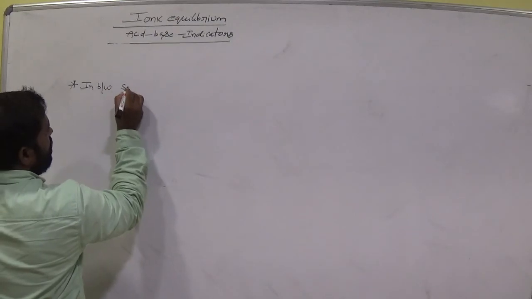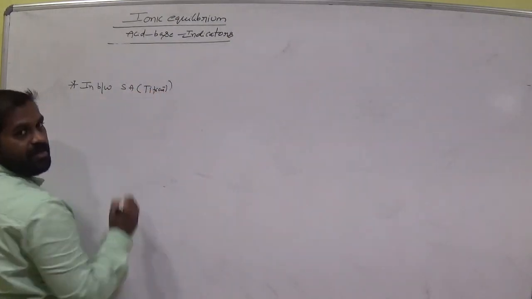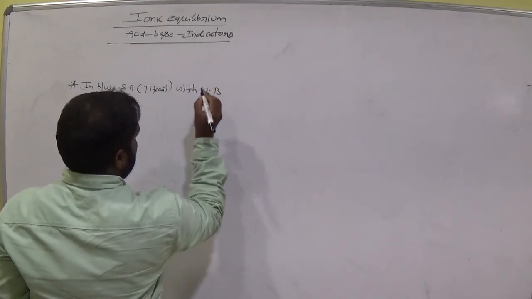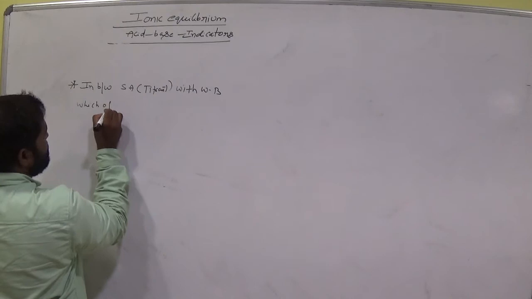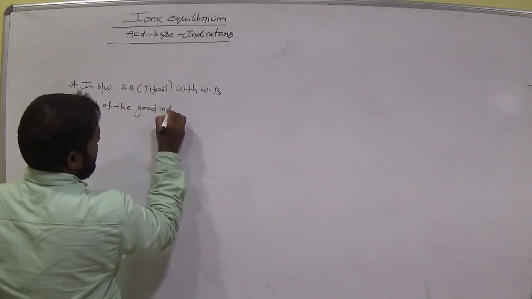In the titration between strong acid as titrant with weak base, which is the good indicator?